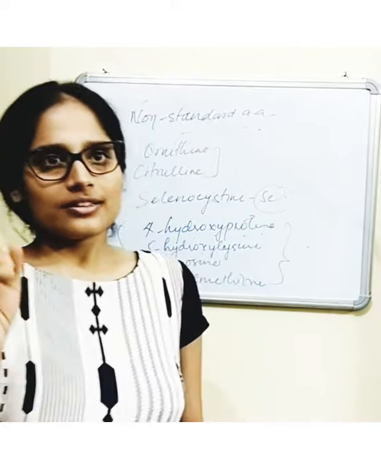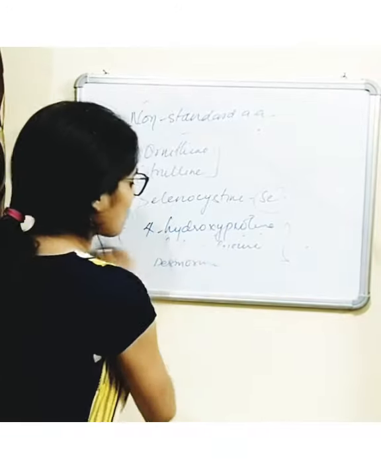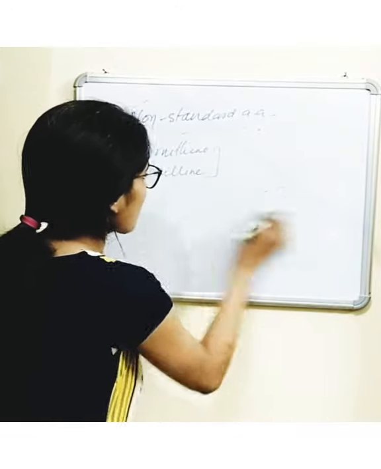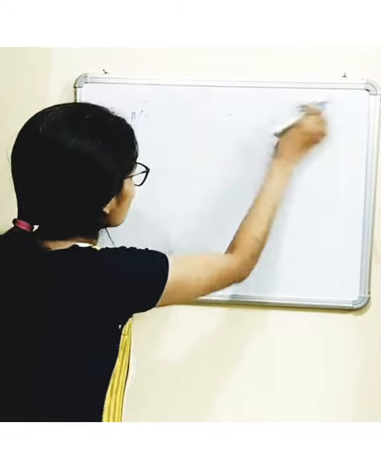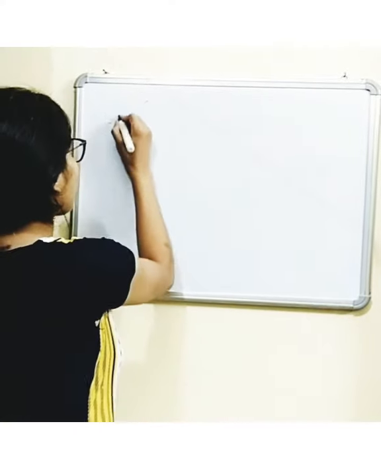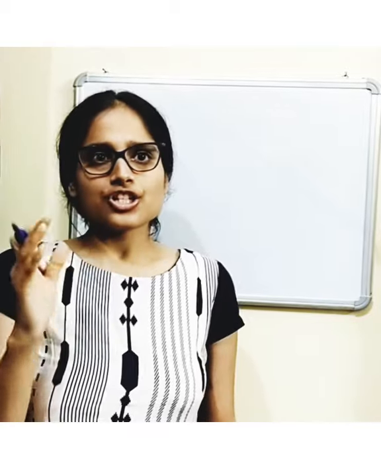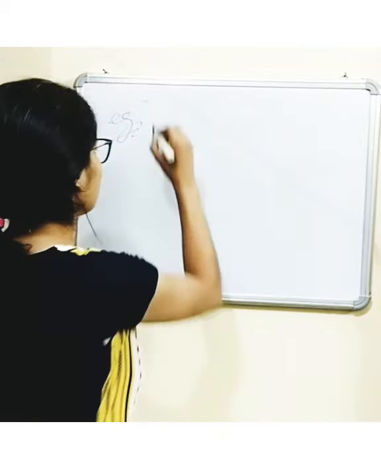Now, another important property is the titration of amino acids. Because these amino acids can act as both acids or a base, the titration of amino acids illustrates the effect of pH on the side chain or the R group of the amino acids. For example, we'll discuss the titration curve of alanine.